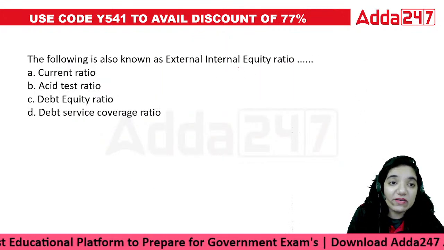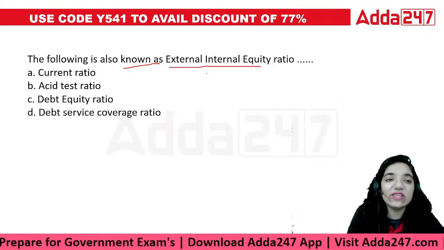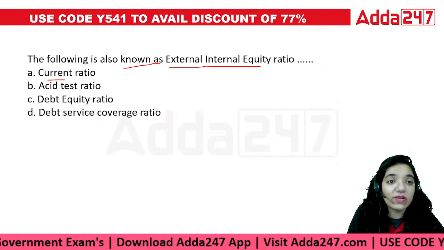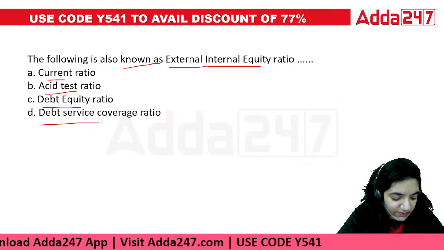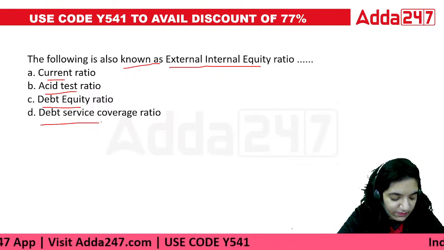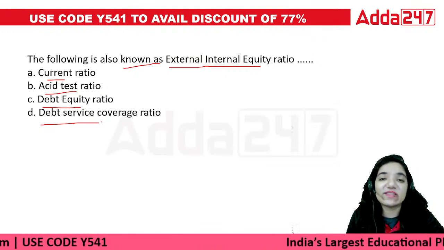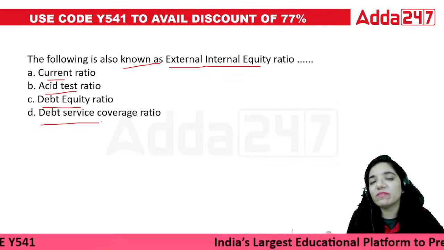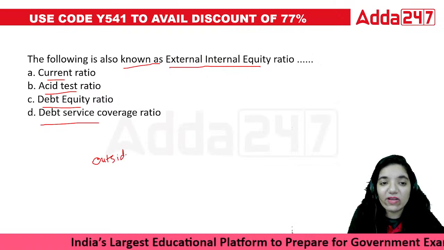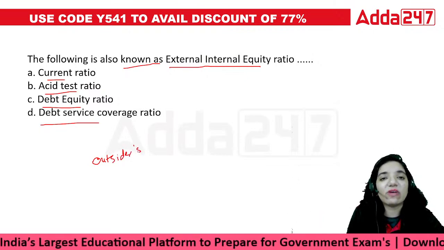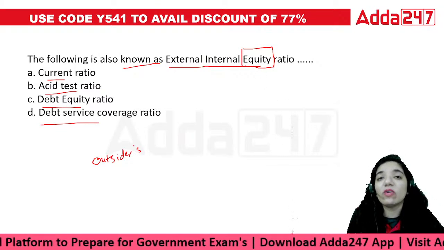Next point, among the following, which is also known as the external internal equity ratio? Current ratio, or the asset test, or the debt equity, or debt service coverage ratio? If we talk about the external internal equity, external means the money which outsiders gave us. This is also known as outsiders equity. While growing up, all we used to hear was that equity was related to the owner's money.